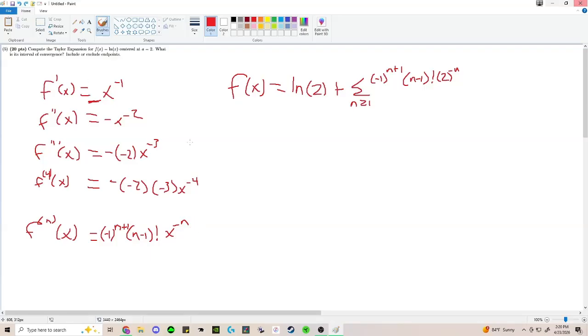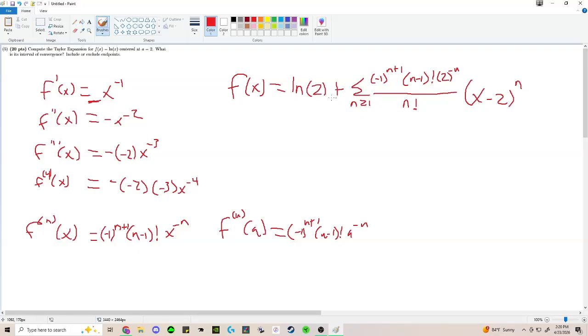Also, if it helps you, after you do these, just go ahead and write next to them: fn of a is negative 1 to the n plus 1, n minus 1 factorial times a to the negative n, right? And then we divide this by n factorial, so we've got fn of a divided by n factorial applied to x minus a to the n.